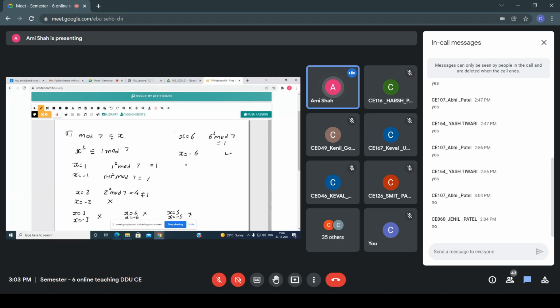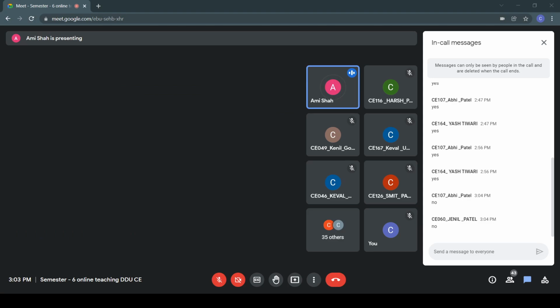Why? Because 6 is congruent to minus 1 mod 7. So either I take minus 1 or 6, both are the same. Similarly, minus 6 is congruent to 1 mod 7. That's why I am not considering this.